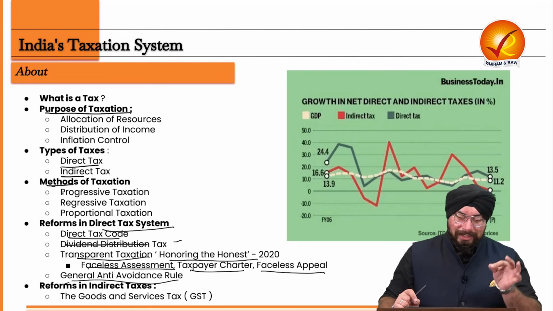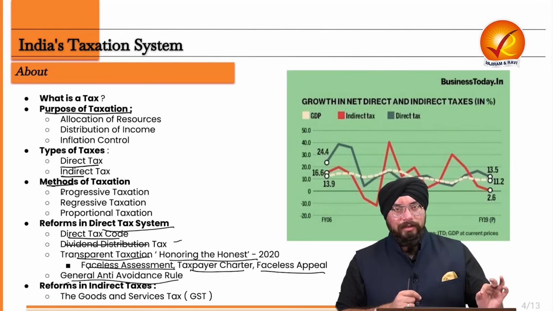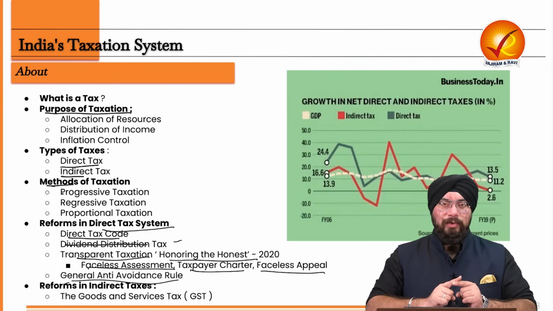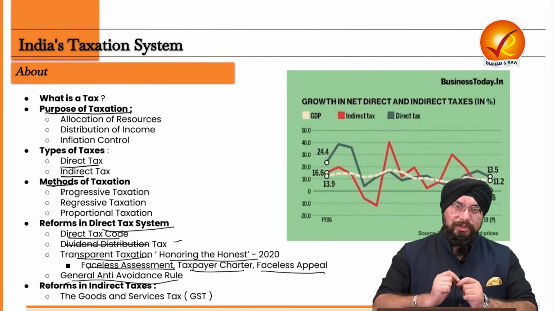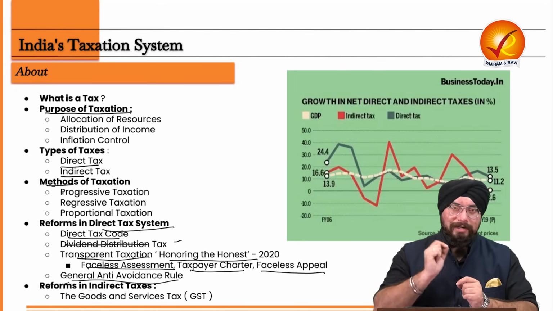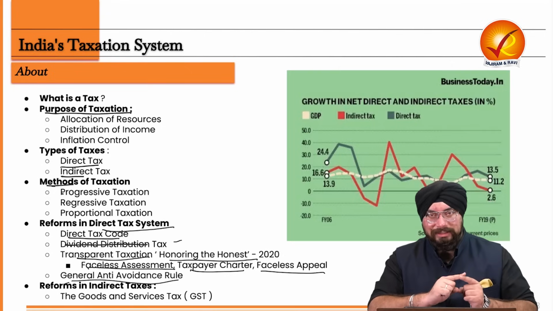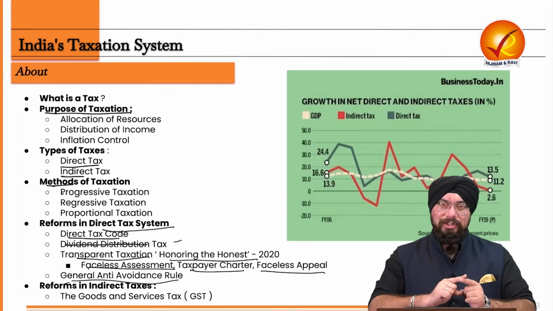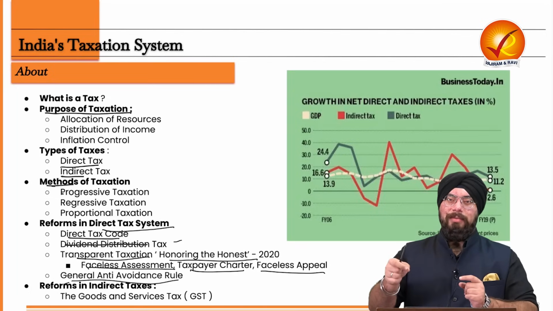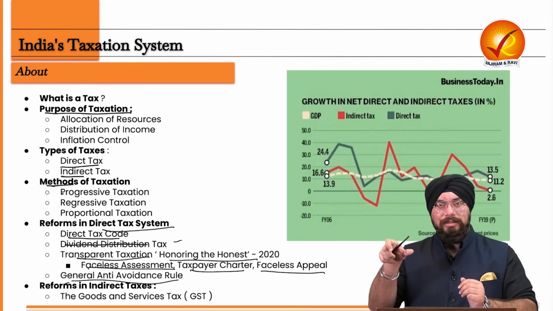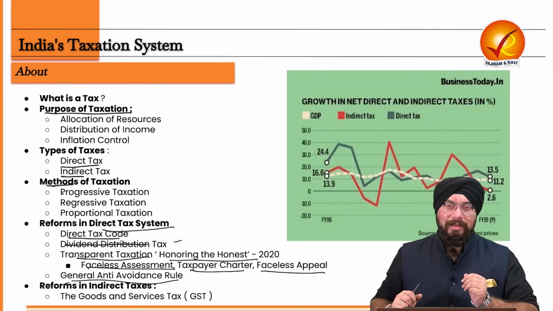Again, I'm repeating, if the taxation authorities believe and get to know that you are doing a particular transaction just in order to avoid or evade tax, these authorities have the power and discretion to deny you the benefit of that particular scheme, that particular system which you are taking benefit of. This is your general anti-avoidance rules.